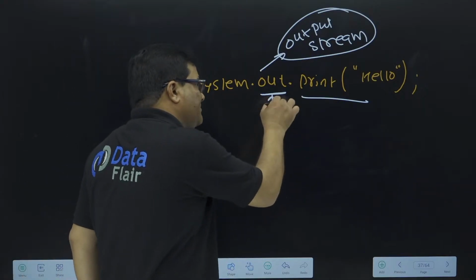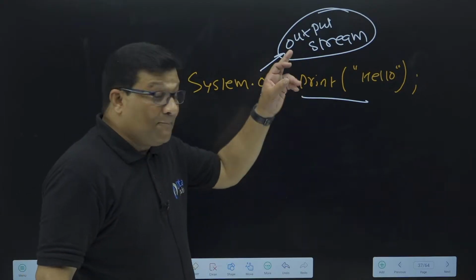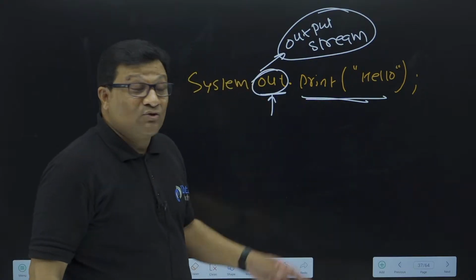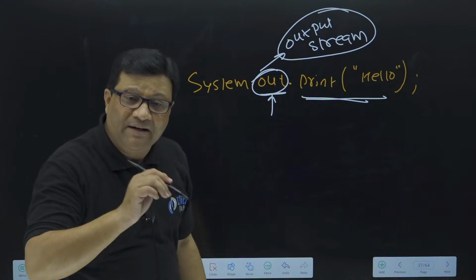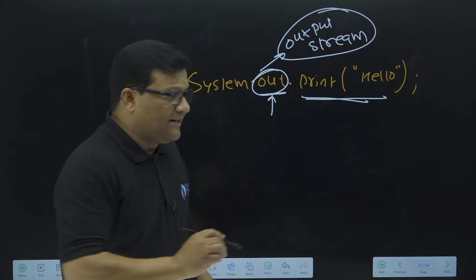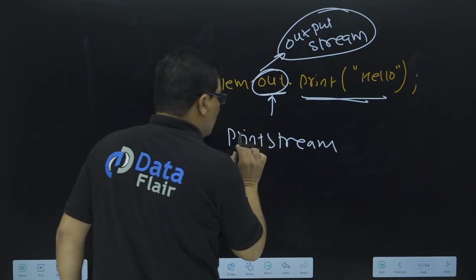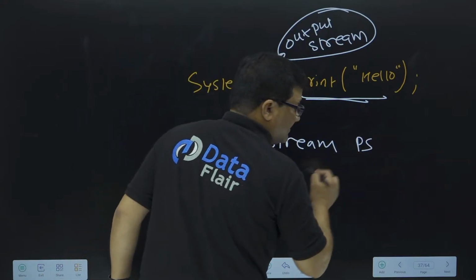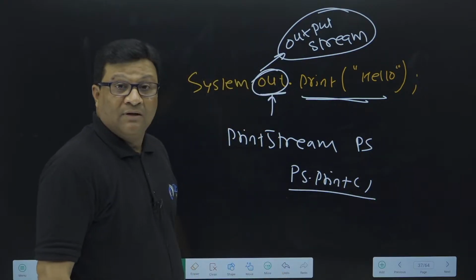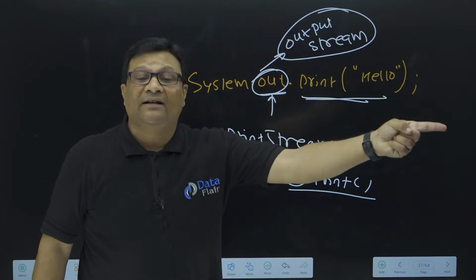Like, out is an object of the PrintStream class. It is a static object available in the System class. Print is a method belonging to the PrintStream class. To call this print method, we require the out object. So why do we use the same out object which is available in the System class? Now, I hope you understood, because a question comes to mind. Sir, to call this print method, is it possible that we create an object of the PrintStream class? Because if any method belongs to a class, simply we can create an object like PrintStream ps, and then we call ps.print. But this does not work. Why will it not work? Because this ps is not a stream connected with the console.